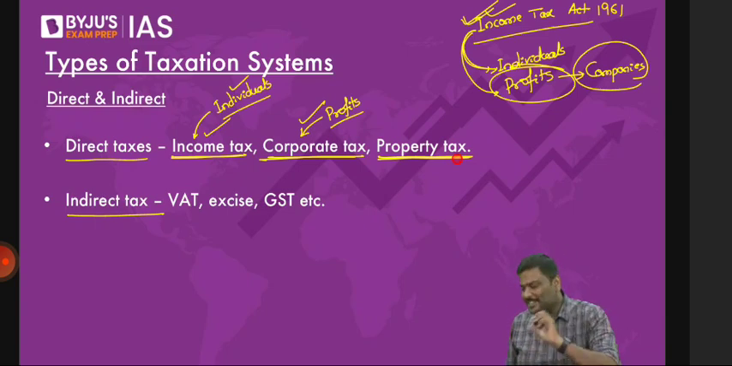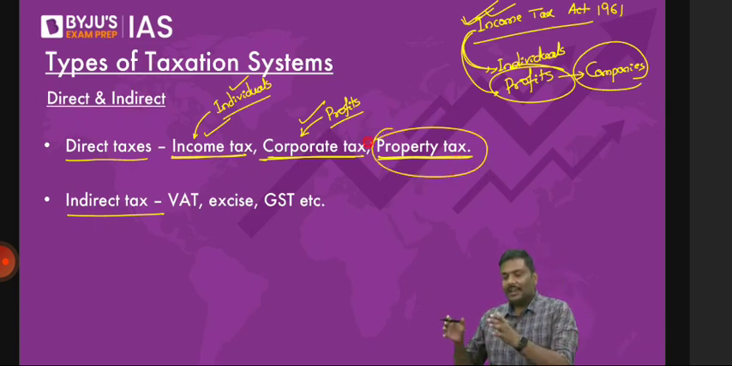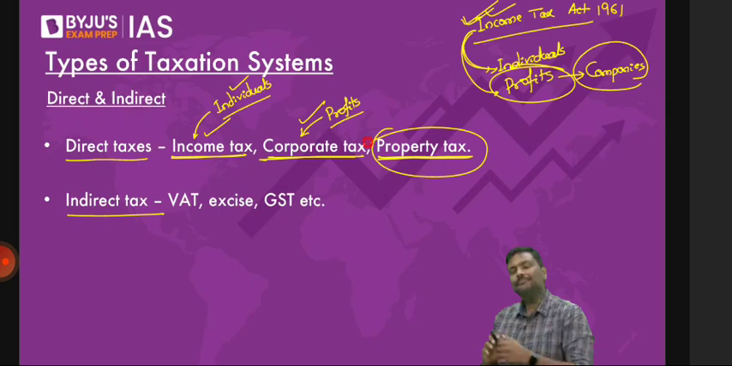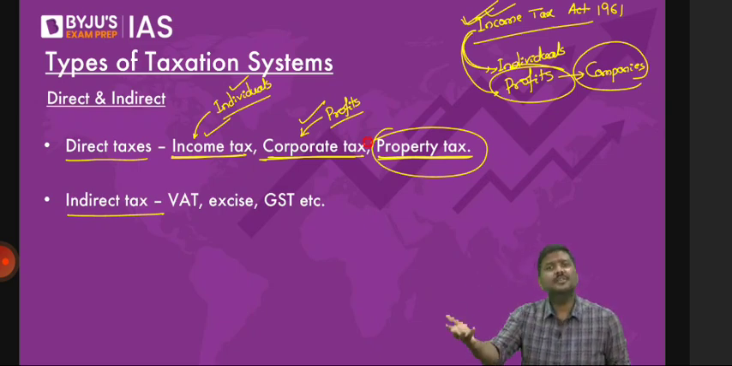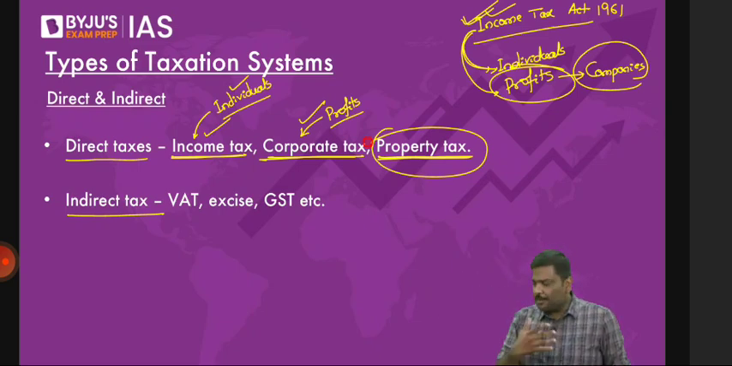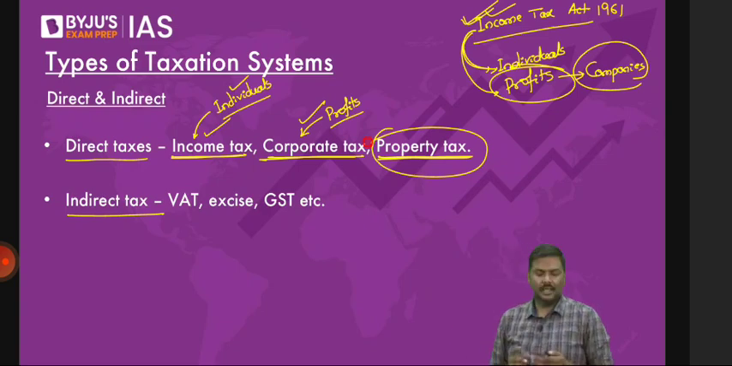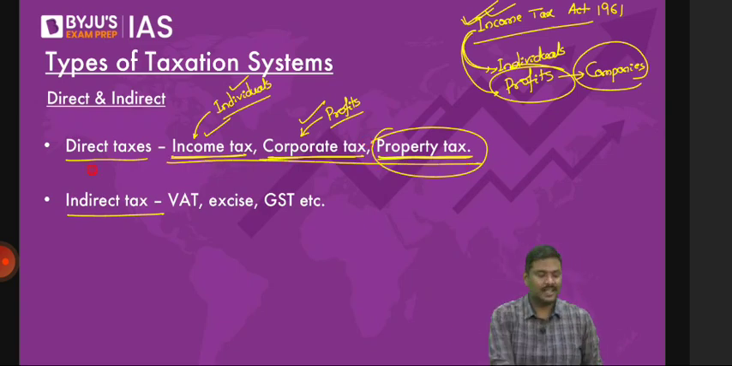Property tax. Imagine I own a property. I will pay taxes on it. To whom? Municipalities. To whom? The state government. So property tax is paid by the person who owns the property. Okay, so income taxes, corporate taxes, and property taxes are examples of direct taxes. How do I define it? Give me a minute, I'll come to that.